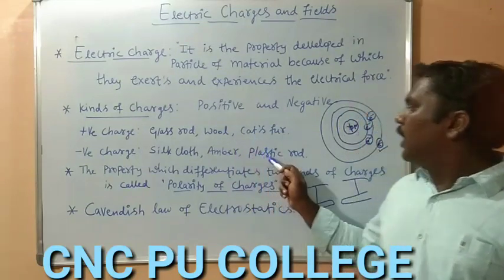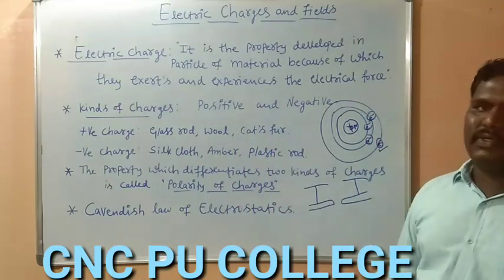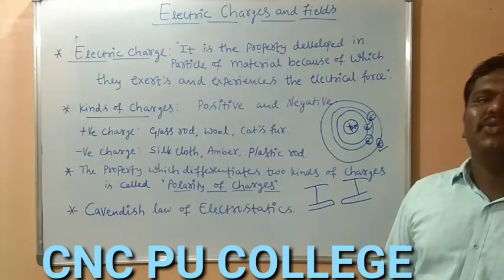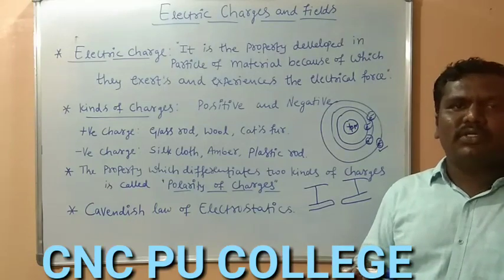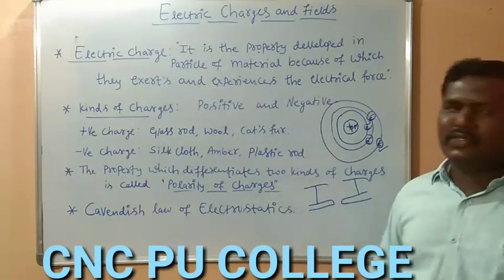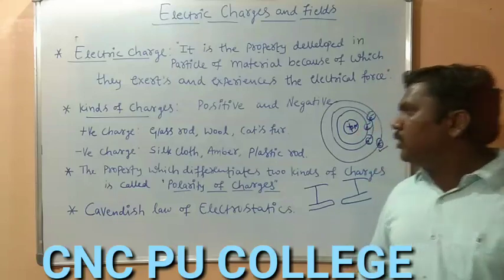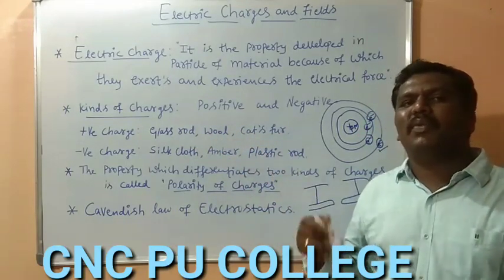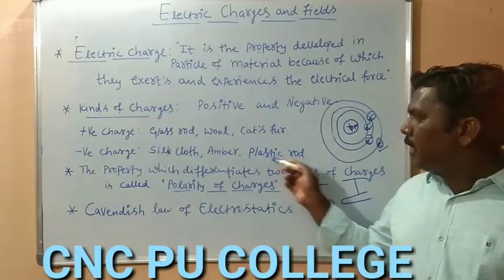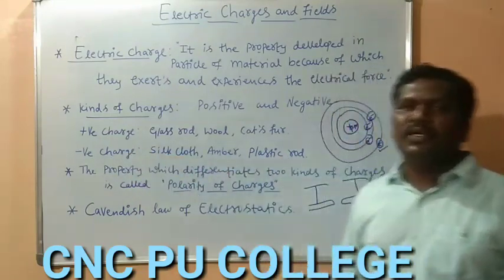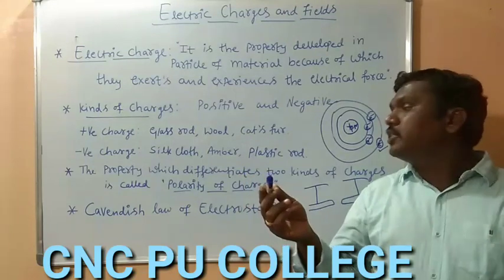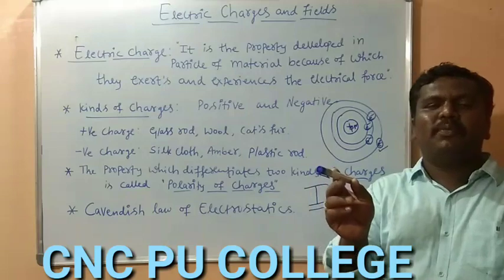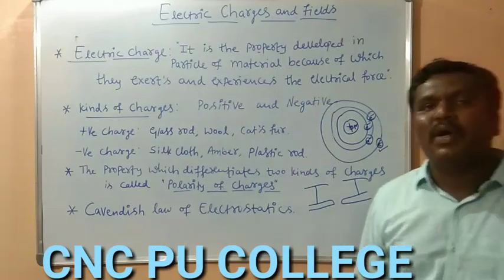If the plastic rod is rubbed with cat's fur, here also we have to consider two plastic rods which are rubbed against the cat's fur. After rubbing, by one of the methods of electrification, that is electrification by the method of friction, this plastic rod acquires negative charge. If we bring such two plastic rods near to each other, here also we are observing that the two plastic rods will move away from each other.